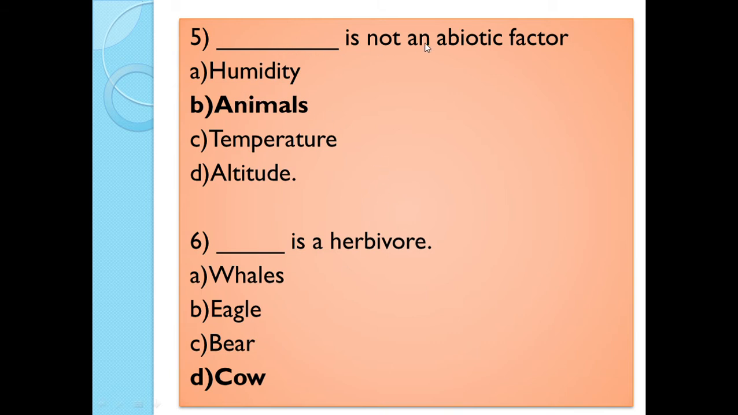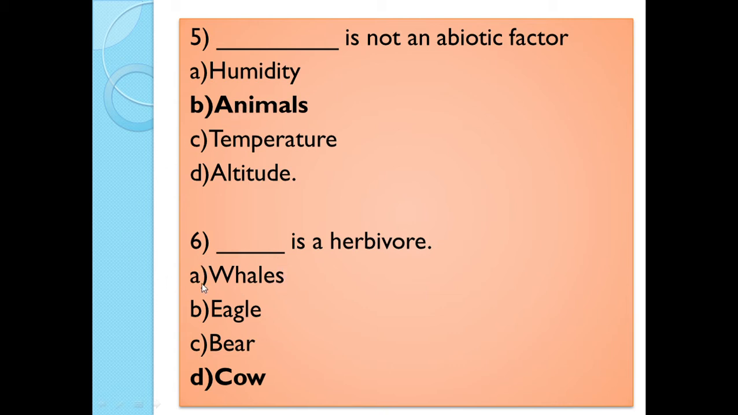Here you have to identify the factor which is not abiotic. If you observe humidity, animals, temperature and altitude. So animals is not an abiotic factor.